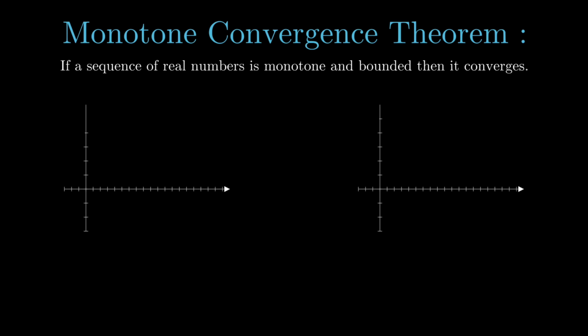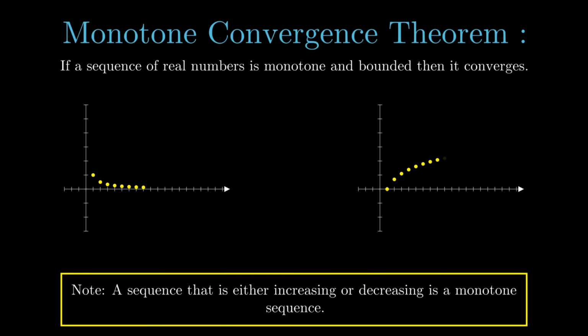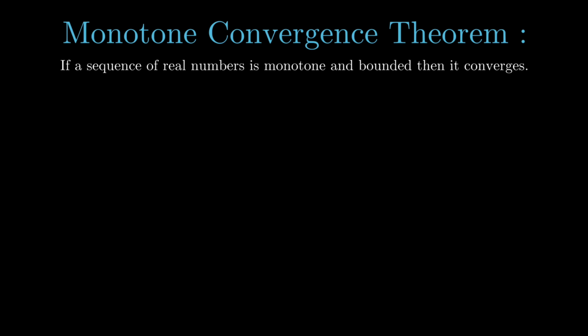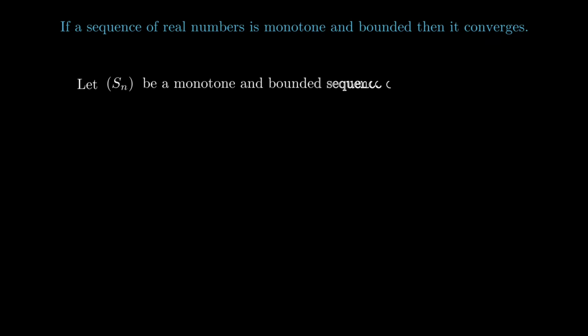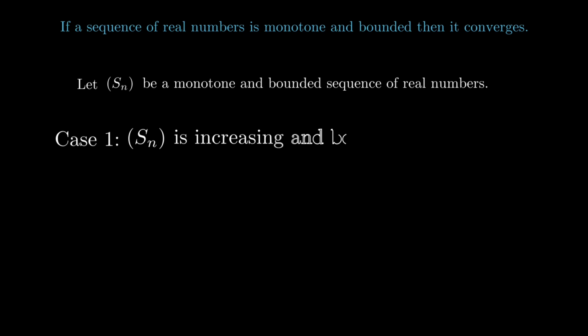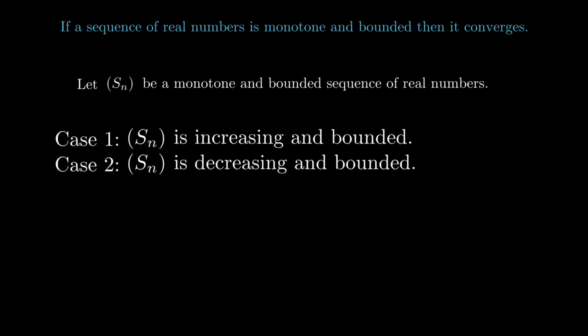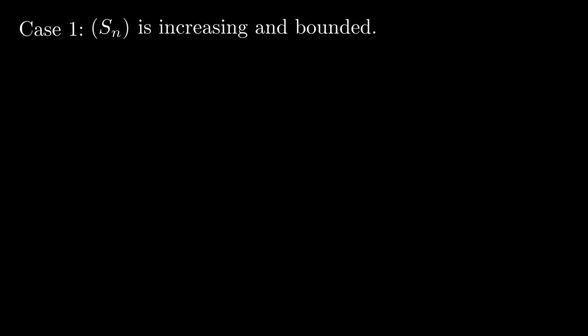The monotone convergence theorem states that if a sequence of real numbers is both bounded and monotone, then it must converge. Let's prove this theorem. We will start by letting Sn be a bounded and monotone sequence. Then Sn is either increasing or decreasing, so we have these two cases. We will first focus on the increasing case.